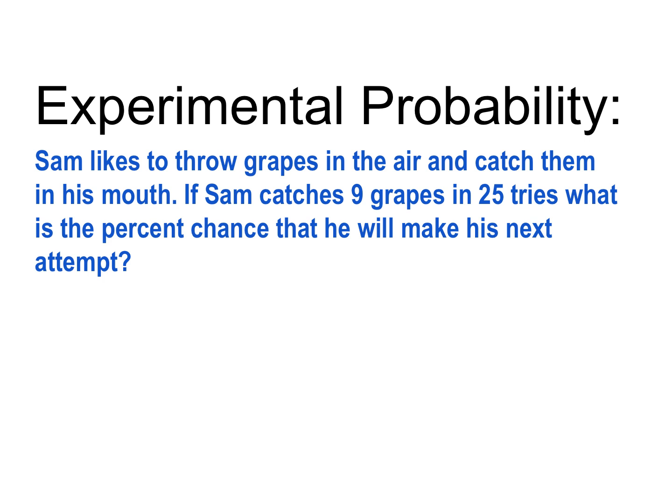Okay, the next one, Sam likes to throw grapes in the air and catch them in his mouth. If Sam catches 9 grapes in 25 tries, what is the percent chance that he will make his next attempt? Well, I'm going to write it as a fraction first. He makes 9 out of 25, and I want to change this to a percent. 2 ways I can do that.